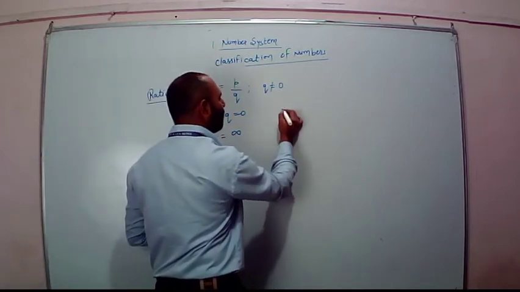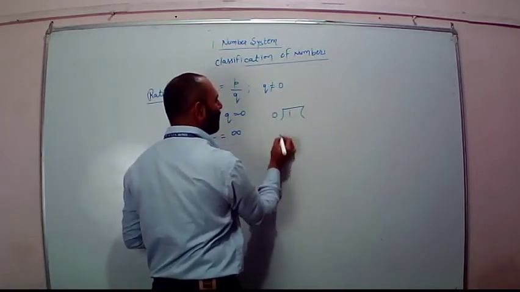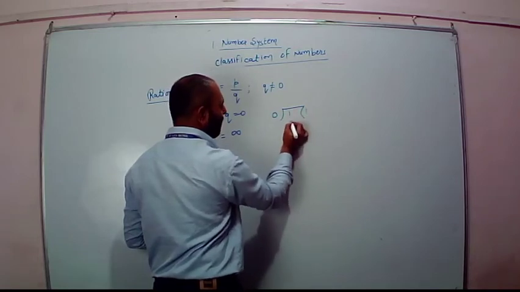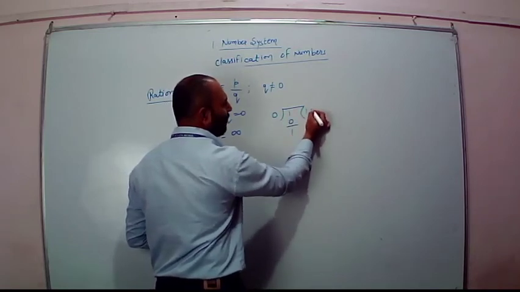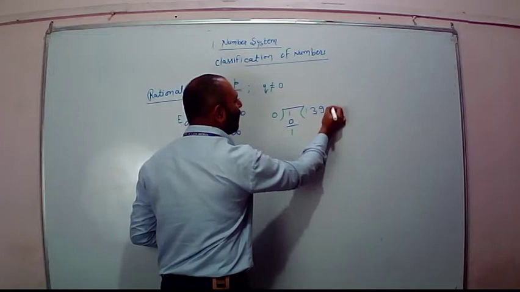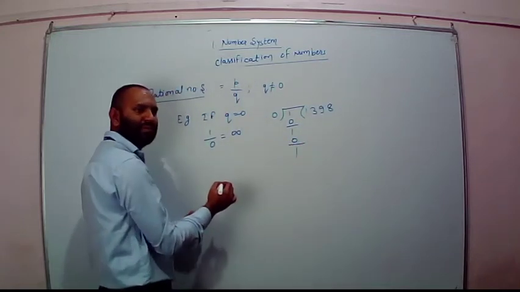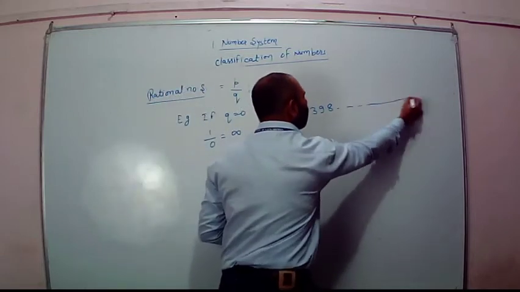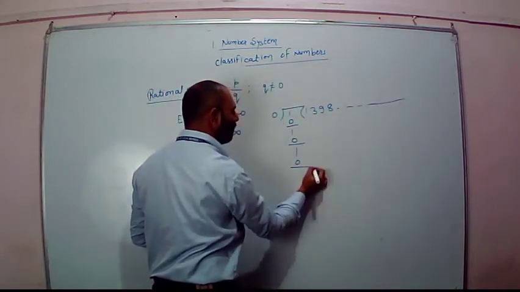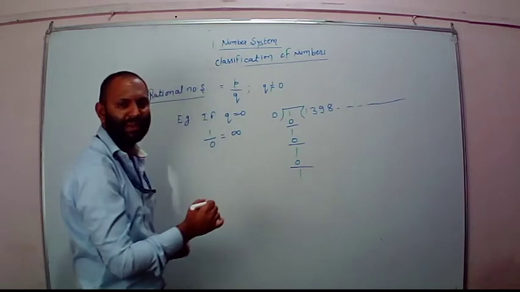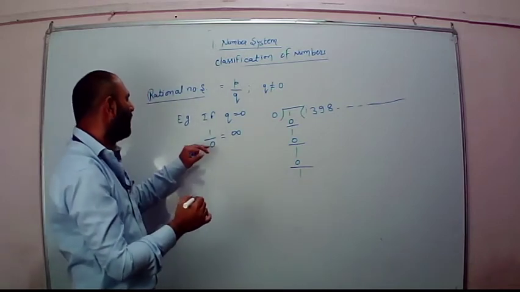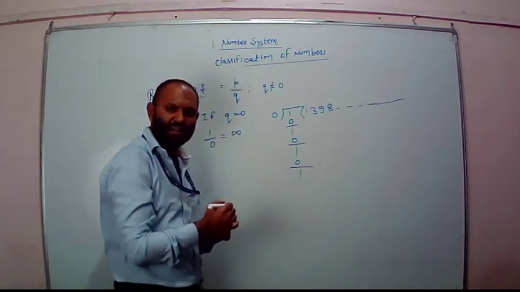Just calculate it out. 1 I am dividing with 0. 1 times 0 is 0. 398 times 0. Any number of times will be 0. 1 always remains over there. So that's why we are getting infinity.